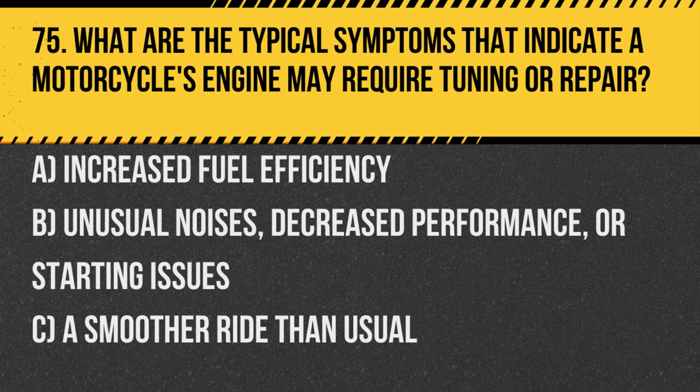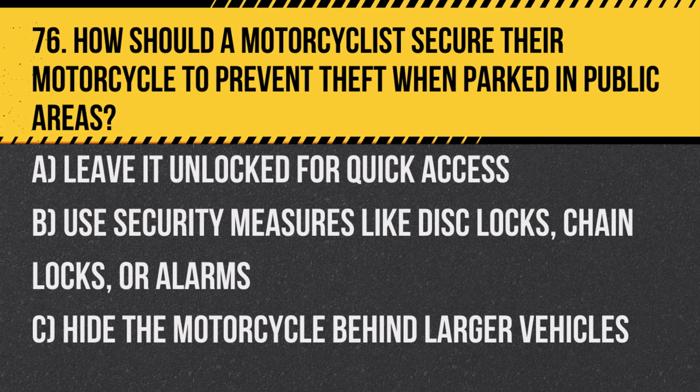A. Increased fuel efficiency. B. Unusual noises, decreased performance, or starting issues. C. A smoother ride than usual. Answer: B. Unusual noises, decreased performance, or starting issues indicate that the engine may require attention to maintain optimal functionality. Question 76. How should a motorcyclist secure their motorcycle to prevent theft when parked in public areas?